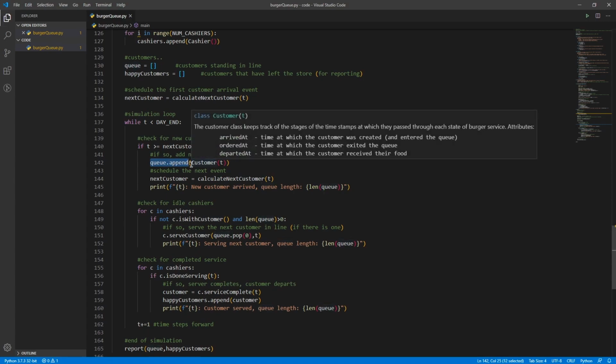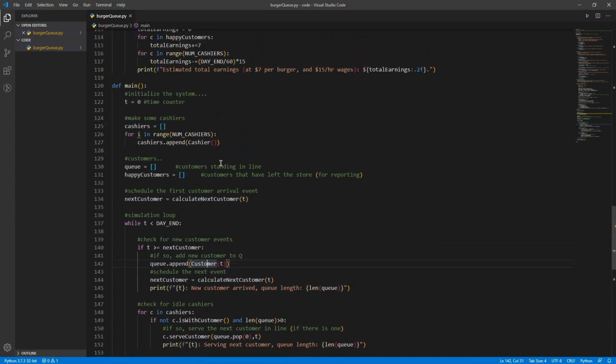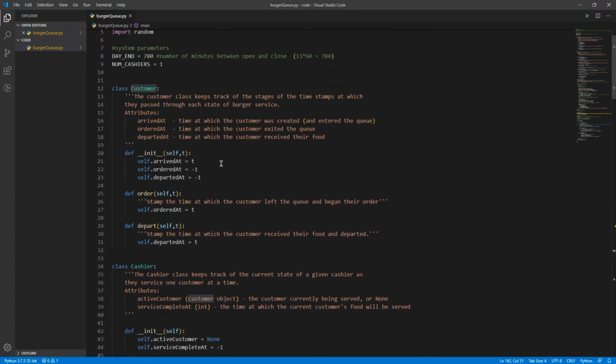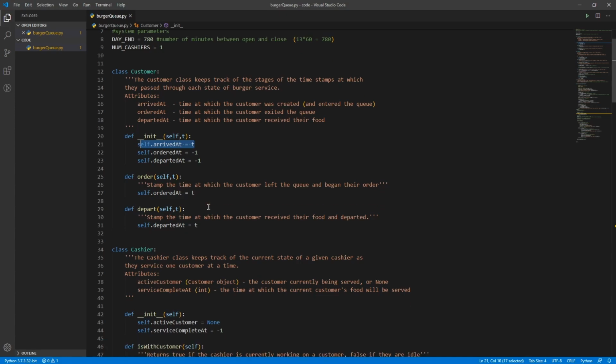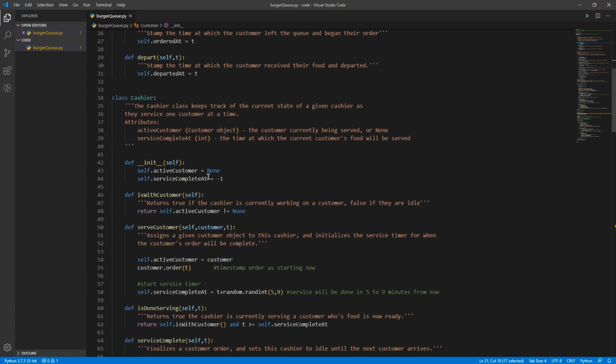So they enter the restaurant and immediately enter the queue, waiting to get their burger, or waiting for their time to talk to a cashier. Passing this timestamp into customer, let me scroll up to the top here for our customer class. We pass in a timestamp here, and this just gets stored as the time that they arrived, self.arrived_at. So they just mark the time that they came in. Again, that'll be useful later on so we can figure out, for example, how long they had to wait in the queue, the difference between arrived_at and ordered_at.